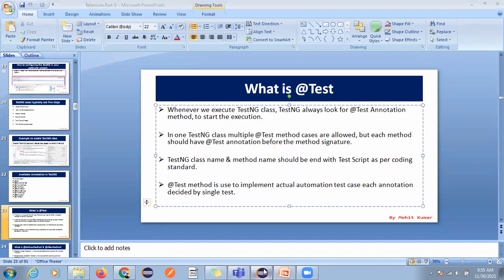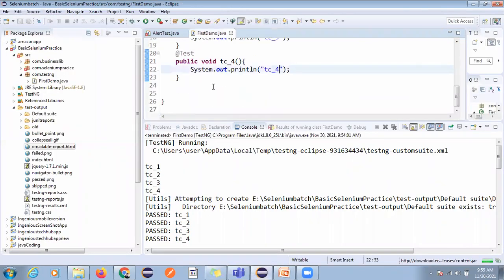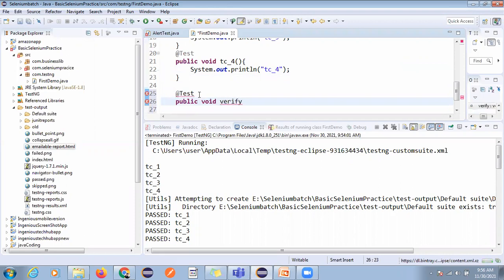So when you write the code in real time, you have to verify the login page, right? So you have to follow this. Here I have written some dummy names, right? tc1, tc2. So when you are creating, you have to verify, right? So you have to write this naming convention. Okay, verify title, title of page. So this thing you have to follow.